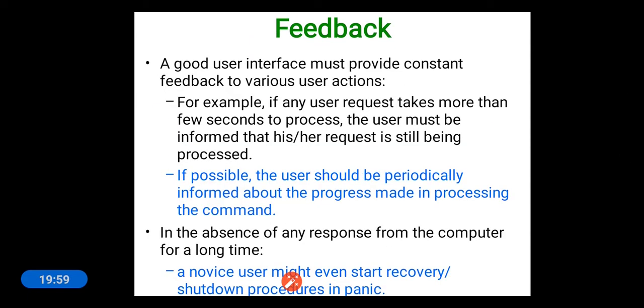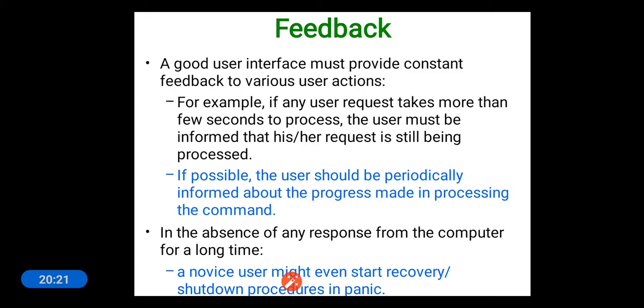Next comes feedback. A good user interface must provide constant feedback to various user actions. For example, if any user request takes more than a few seconds to process, the user must be informed that his or her request is still being processed.